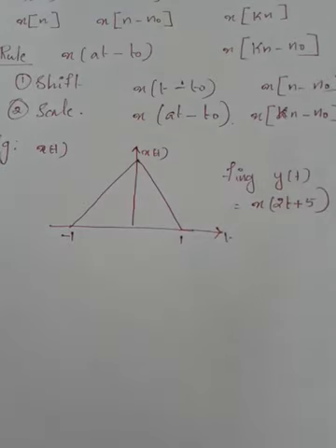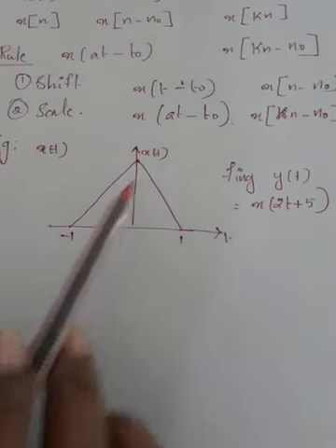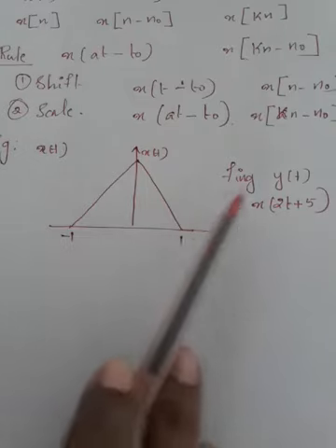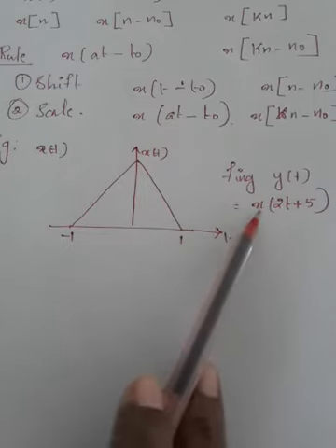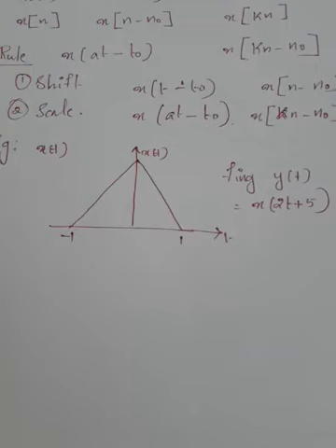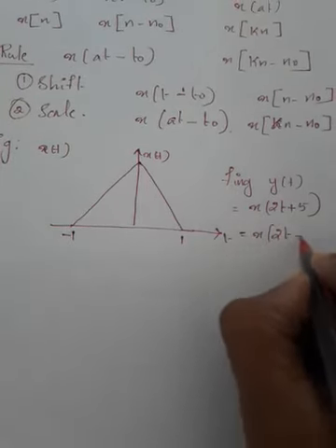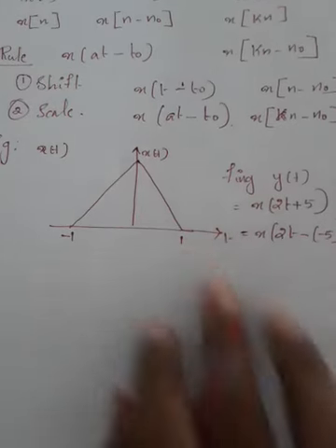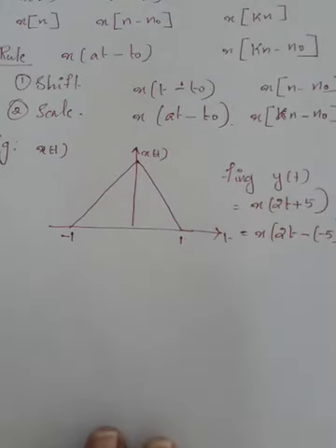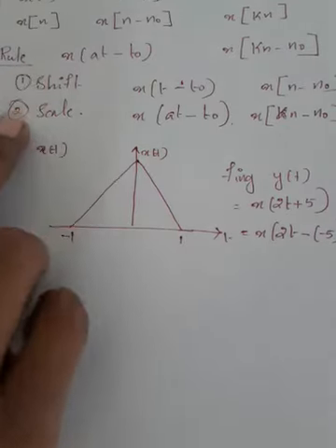So let's consider an example where x of t is given as in this figure, and we have to find y of t, which is equal to x of 2t plus 5. That is, we have to do the scaling with a scaling factor 2 and shifting with a time period 5. That is, the signal can be written as x of 2t minus 5, because our shifting is x of t minus t0. According to our rule, first we have to do shifting, then scaling.